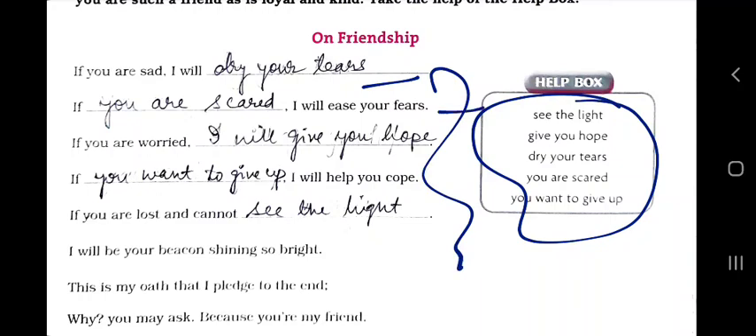If you are scared, I will ease your fears. If you are worried, I will give you hope. If you want to give up, I will help you cope. Just see, AABB. If you are lost and cannot see the light, I will be your beacon shining so bright. Beacon means a light or torch, fire, that is a beacon shining so bright. This is my oath, meaning a promise. That I pledge to the end, that I take a pledge, I promise. Why you may ask, because you are my friend.